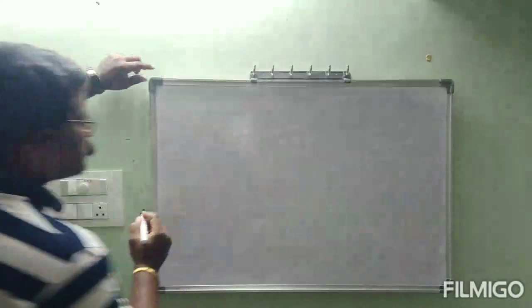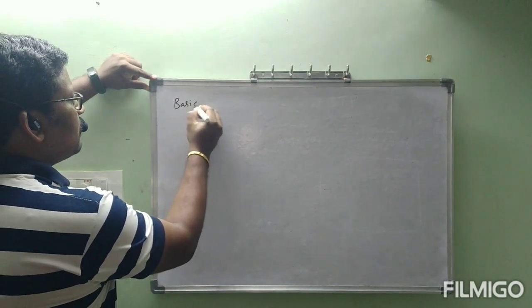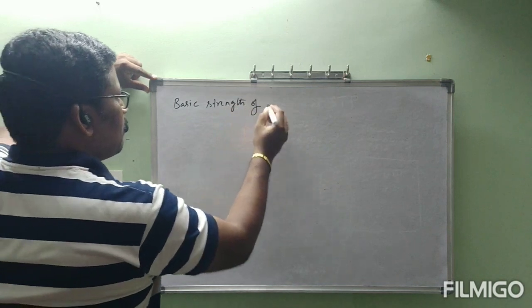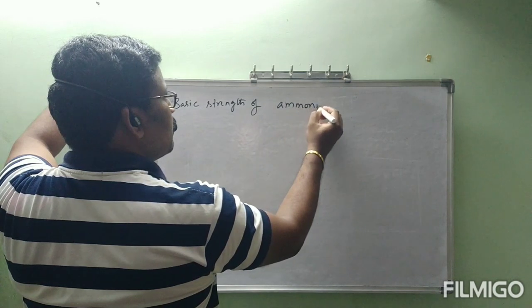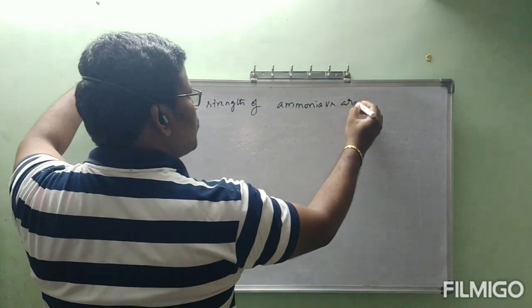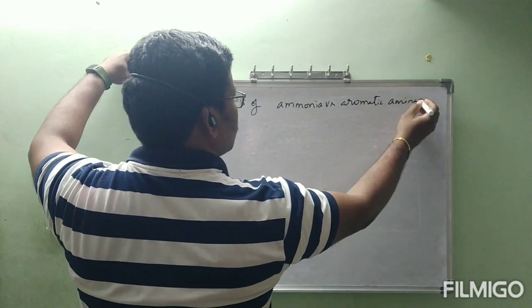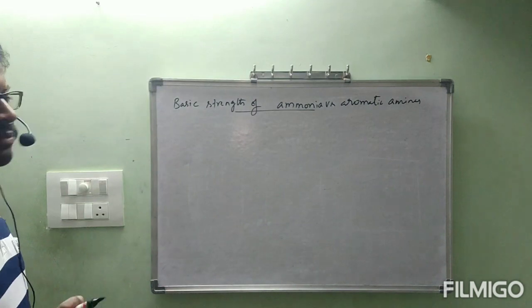Now in today's class we'll go through the basic strength of ammonia versus aromatic amines.